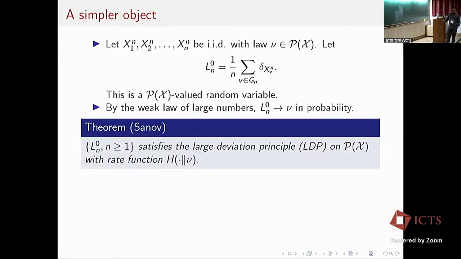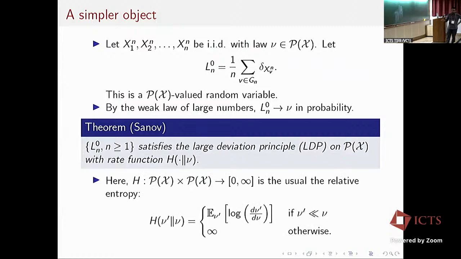Sanov's theorem states that the sequence satisfies the large deviation principle on the space of probability measures on X with a certain rate function, which is the usual relative entropy, with respect to the true distribution. The relative entropy is defined as follows. It's the expectation of the log of the Radon-Nikodym derivative of nu prime with respect to mu, if nu prime is absolutely continuous with respect to mu, and it's infinite otherwise.